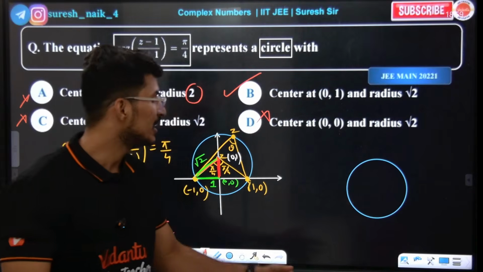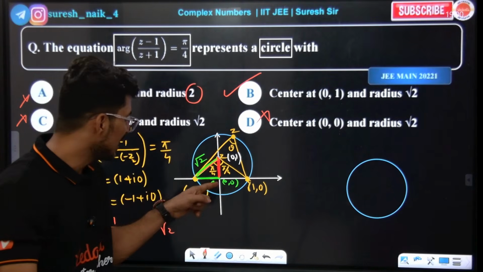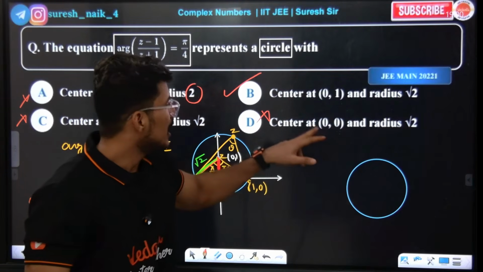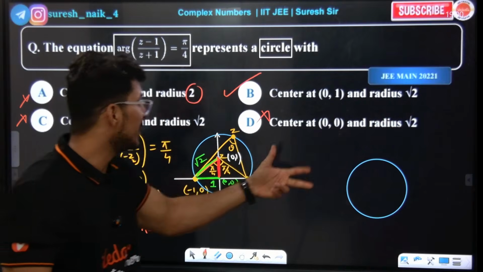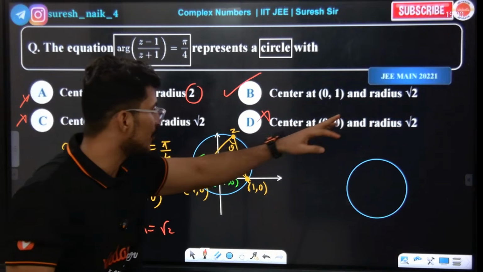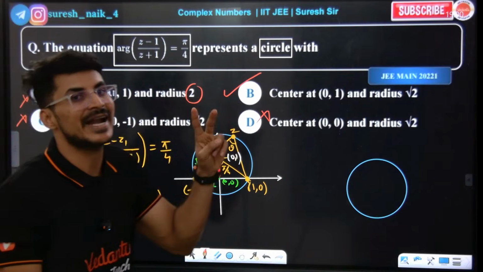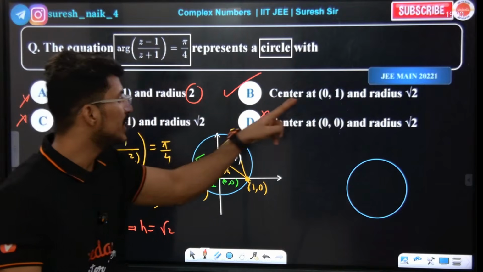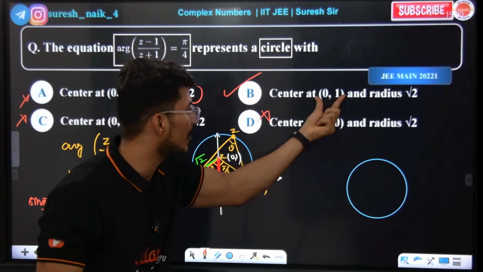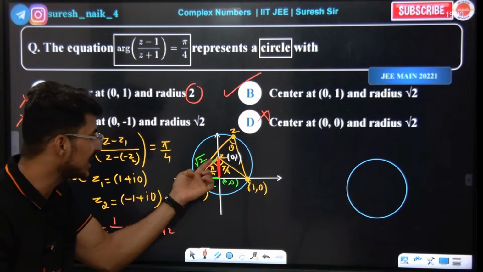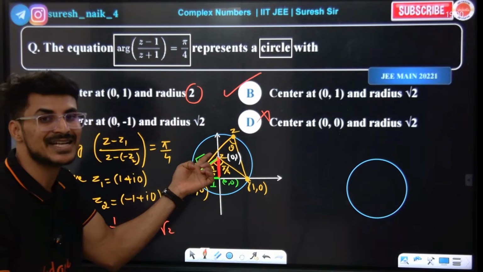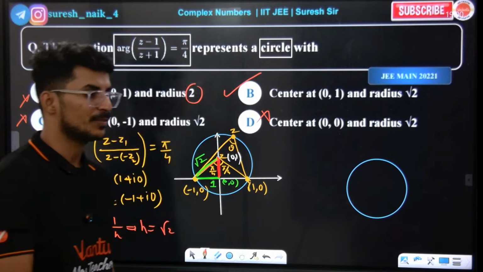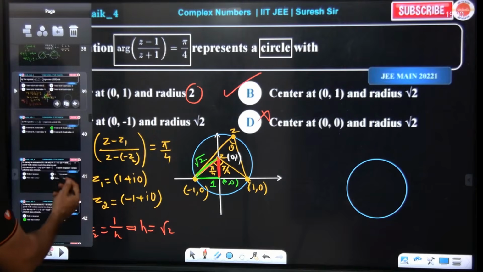Look, it's simple. The center cannot be at 0 comma 0, so that option won't come. Option 0 comma 1 has radius root 2, so options a and d are deleted, because they give a radius that doesn't match. Now look at b and d: 0 comma 1 and 0 comma minus 1 as centers. The center lies on the positive imaginary axis, so this is how it will come. Understood? Super. Next, now we will do the next one.